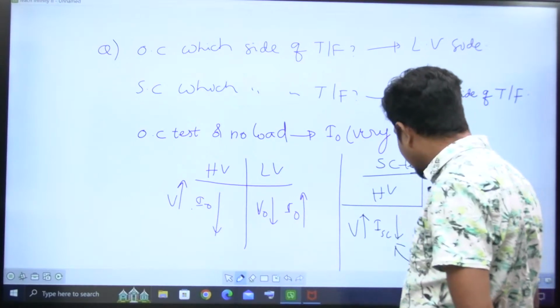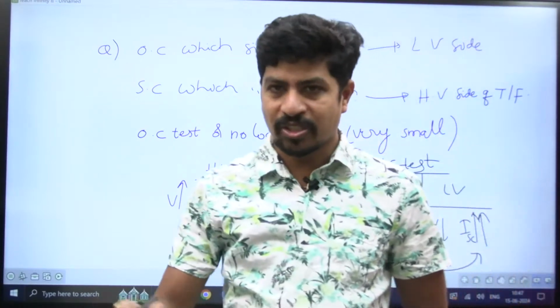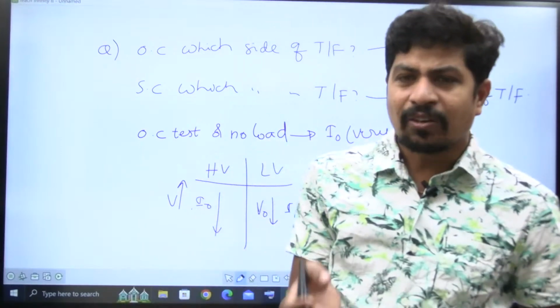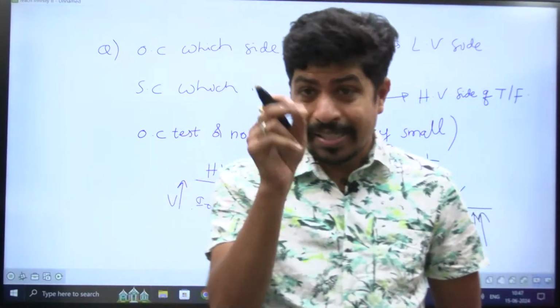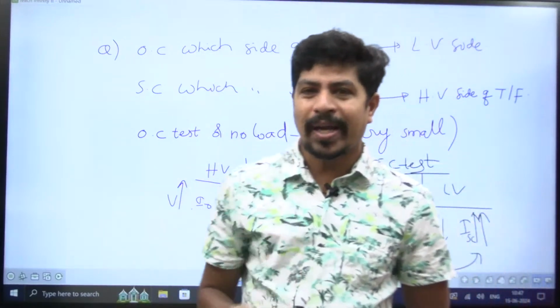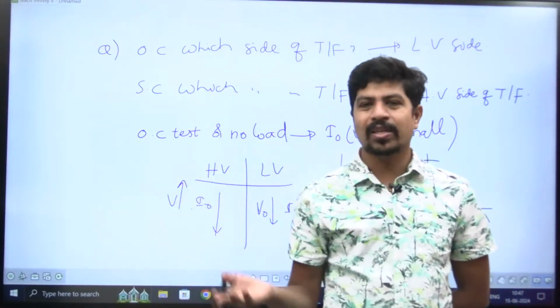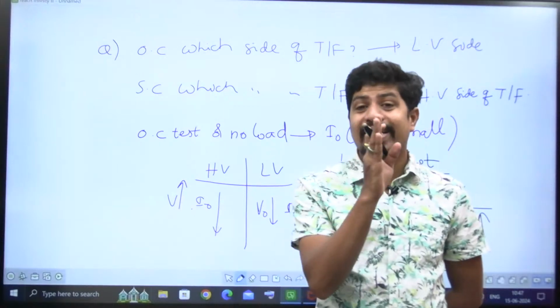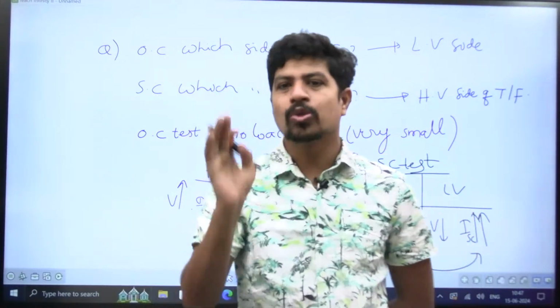See, you may think, sir, current and voltage magnitudes are changing. But if we connect on either side, the result is going to be the same. Yes, the result is absolutely the same. You conduct the test on the HV side or the LV side, the results are not going to change.